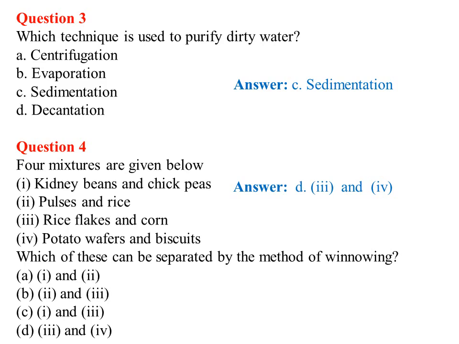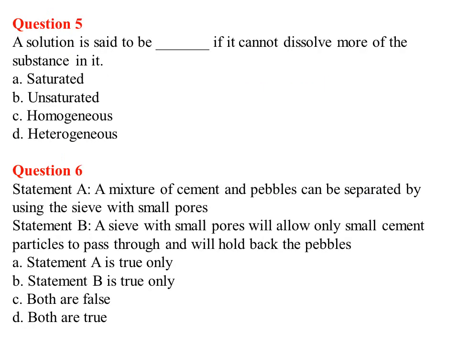Options 3 and 4 are rice flakes and corn. They can be easily separated by the method of winnowing. And next, potato wafers and biscuits can also be separated by the method of winnowing. Okay, that's all. Next comes the 5th question, MCQ.